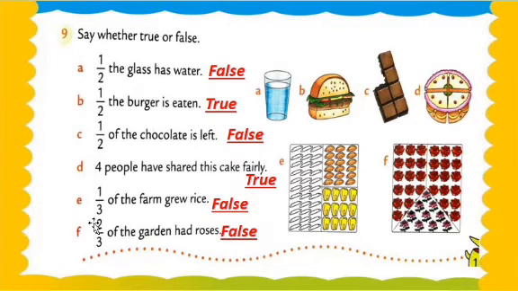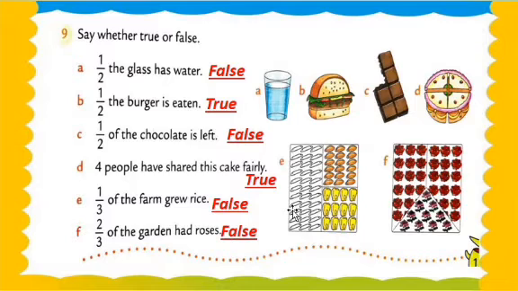Now we move on to question number 5: 1 upon 3rd of the farm grew rice. See this, 1, 2 and 3 parts, and 1 part is where they grew rice. See this, the rice part is how large? Okay, so is that correct? No, it means an incorrect sentence. Understood? Here is the rice. What is my point, my dear students?